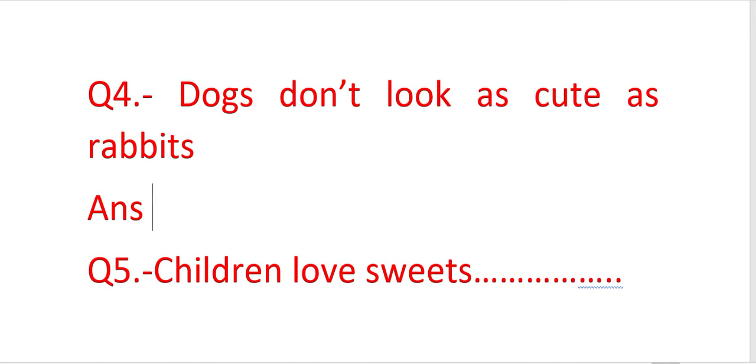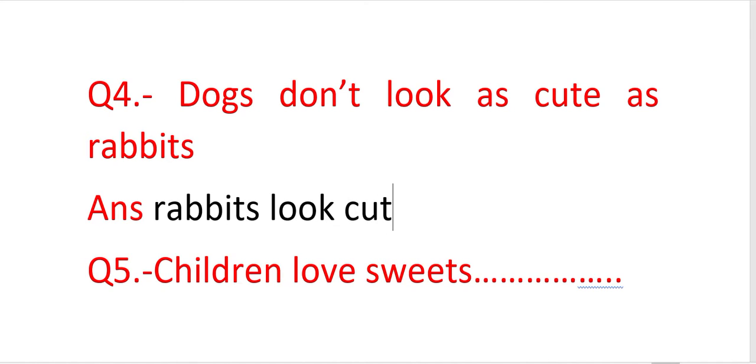So let us write our answer here. When we go to make a sentence from positive to comparative, we start from the last part. So the last part is rabbits, so we will start from rabbits. Dogs don't look, so we will make it positive since we already have a negative in the question. So rabbits look cuter than dogs. Dogs don't look as cute as rabbits. Rabbits look cuter than dogs.